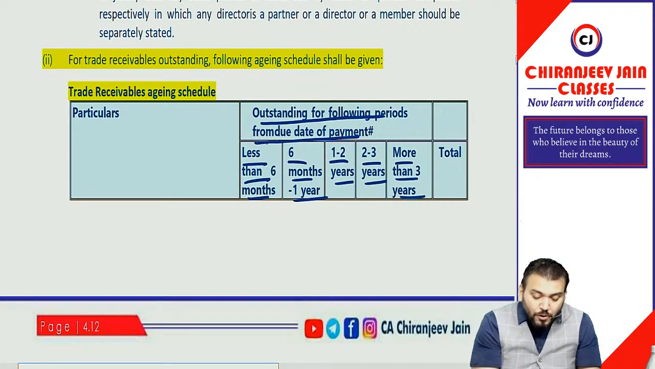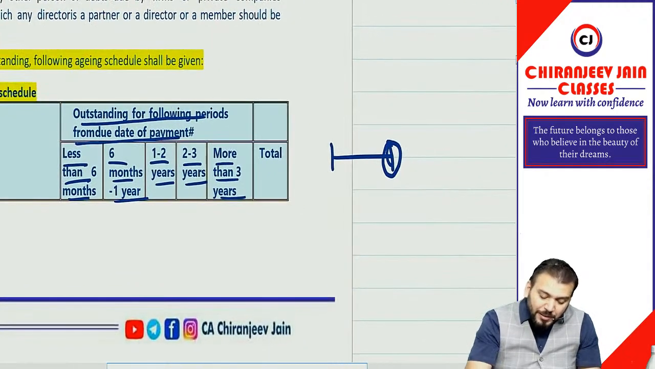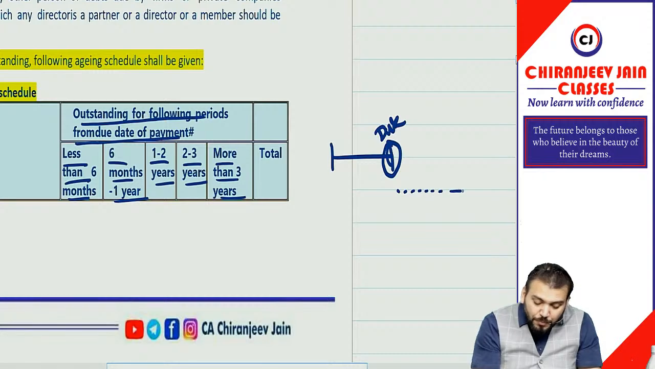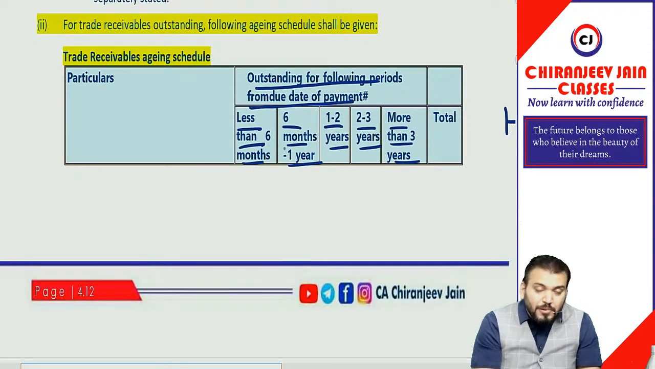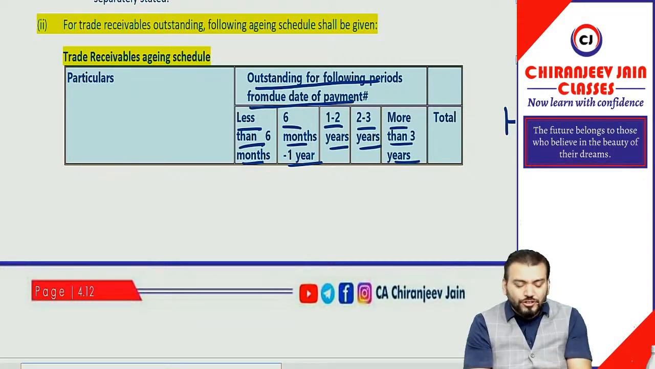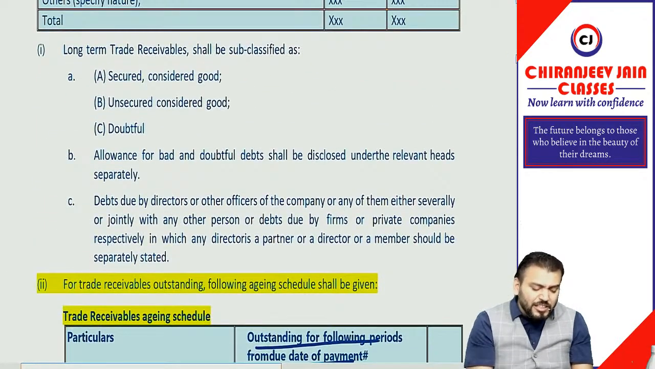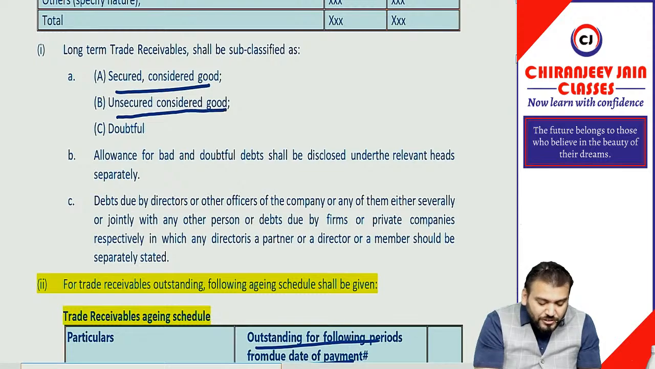Outstanding for period from the due date of payment. This is the due date of payment. Correct. It is outstanding for the following periods from the due date of payment. Understood? Yes, sir. So less than 6 months, 6 months to 1 year, 1 to 2 year, 2 to 3 year, more than 3 year. All this information will be given in the question. Don't worry. Correct. Initially we used to show trade receivable as secured, considered good, unsecured, considered good, and doubtful.